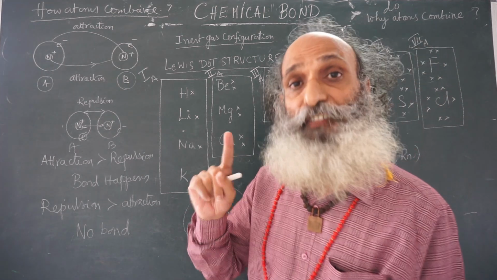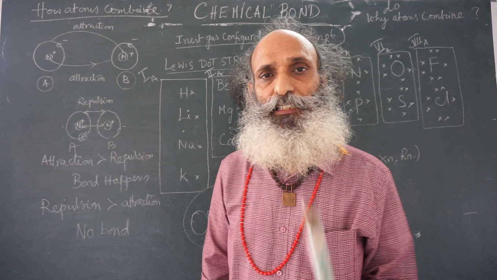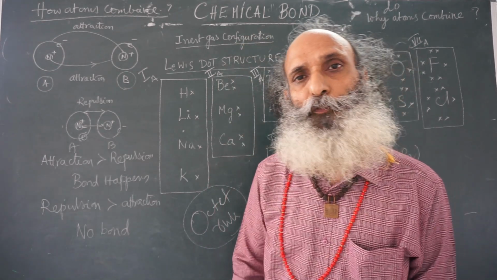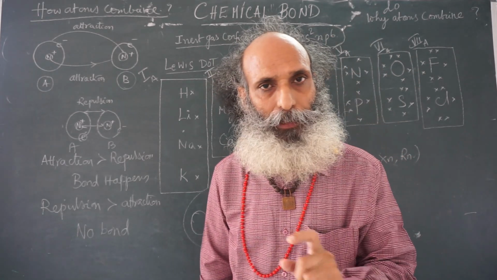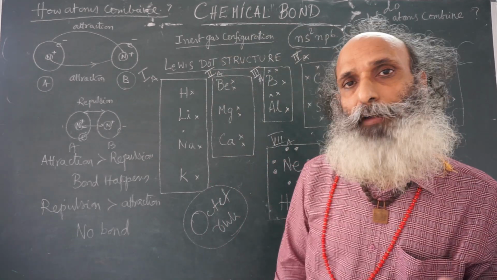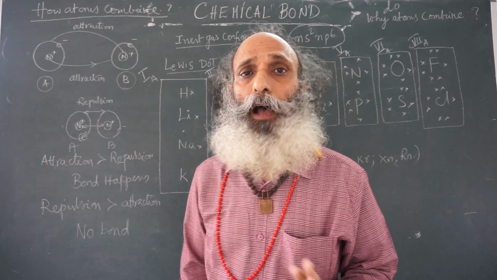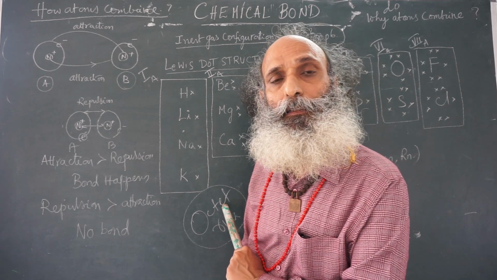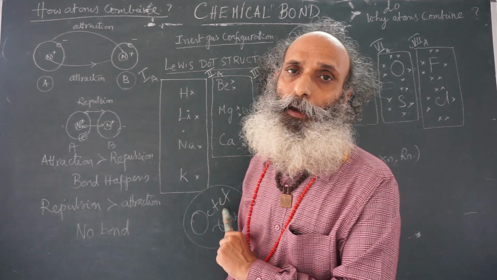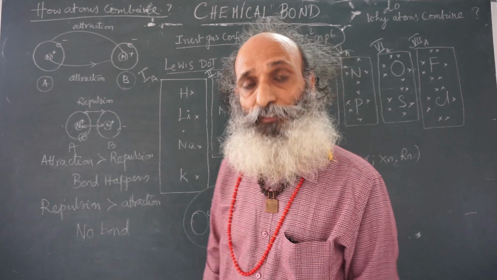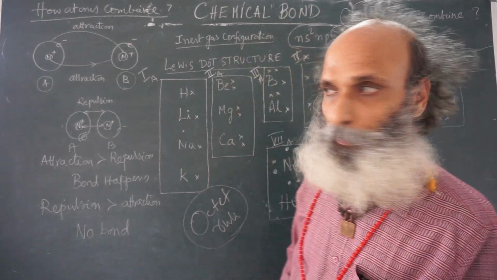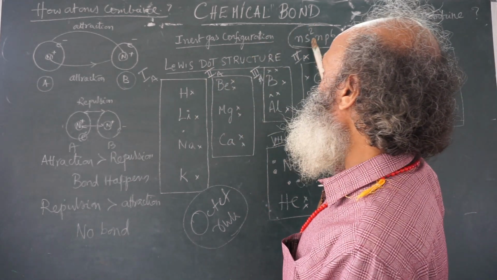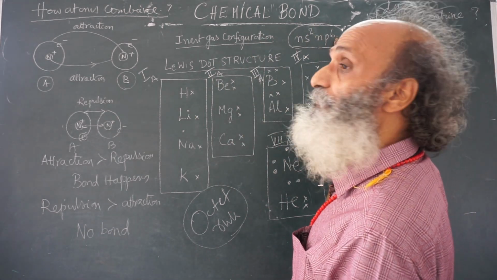Eight electrons in the valence shell is the root cause for the stability of an atom, for not forming a bond. Therefore, any atom of any element, while involved in any bond, somehow acquires this octet configuration in the valence shell. This is what is called the octet rule, which was proposed by Lewis. So the main thing is 8 electrons in the valence shell.